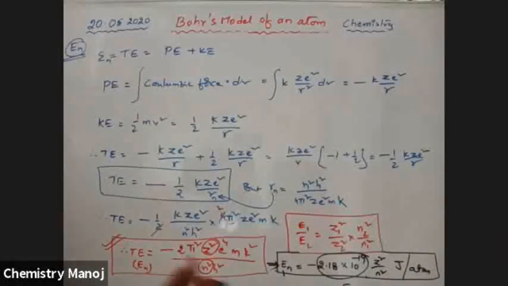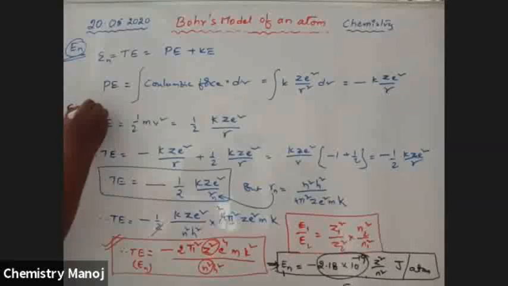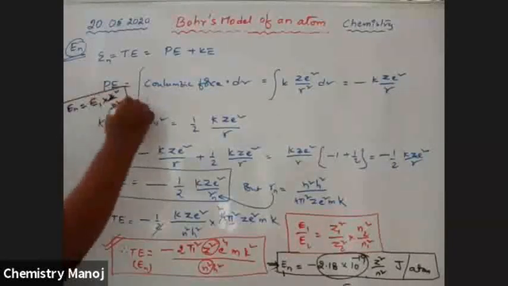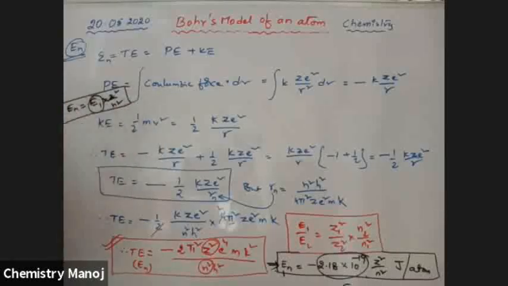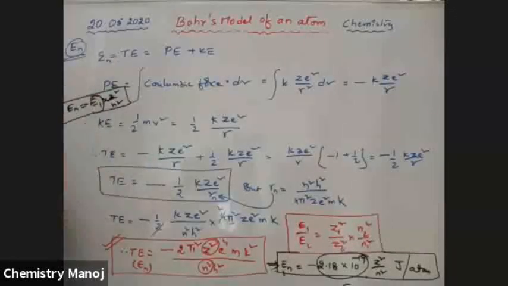For the hydrogen atom, Z is equal to 1 and for the first orbit n is equal to 1, so it is minus 2.18 into 10 power minus 19. Therefore, energy of the nth orbit is equal to E1 into Z square by n square, where E1 is the energy of the first orbit of the hydrogen atom. By our convention there is a minus sign. These are the values of the total energy conditions.